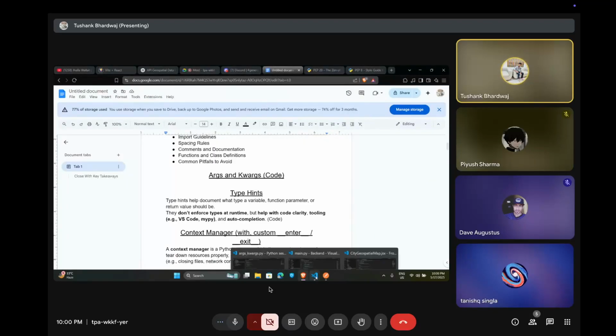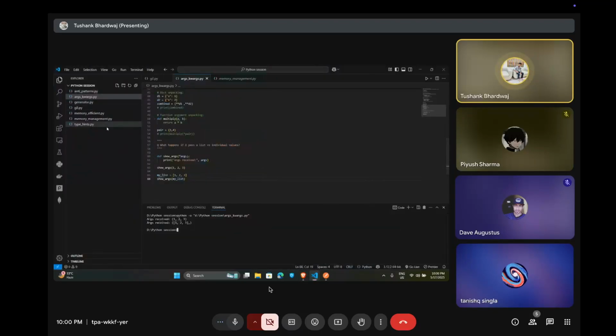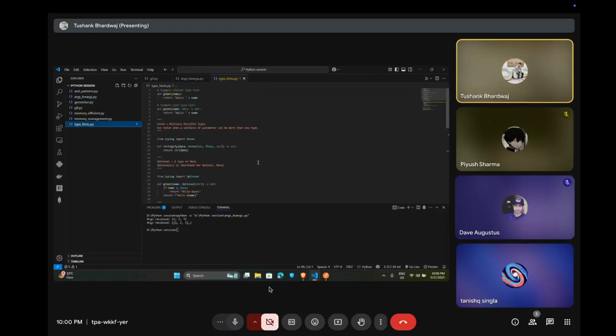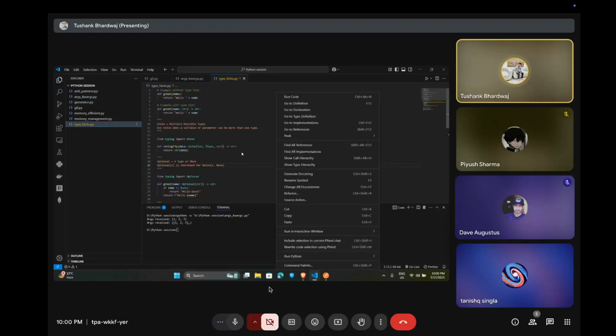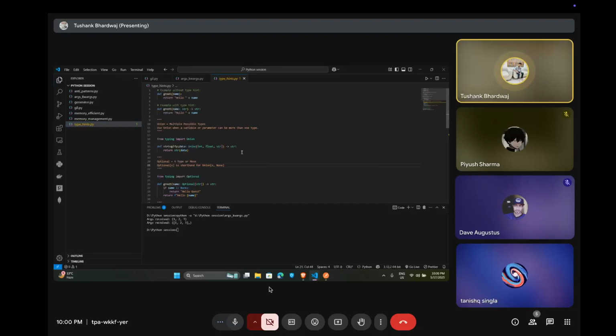The second topic we have is typing. Typing documents what type a variable, function parameter, or return value should be. They don't enforce types at runtime, but help with code clarity, tooling, and autocompletion.